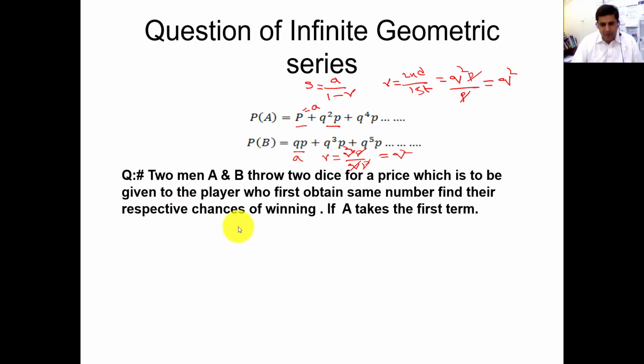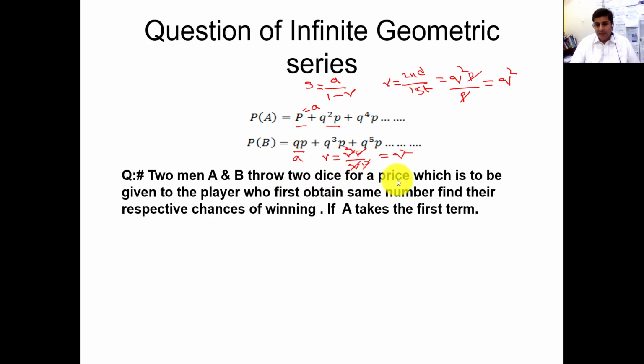Before going on to apply a geometric series, we need to consider a simple example. Two players A and B throw two dice for a prize which is to be given to the player who first obtains the same number. So first of all, you need to understand the question.